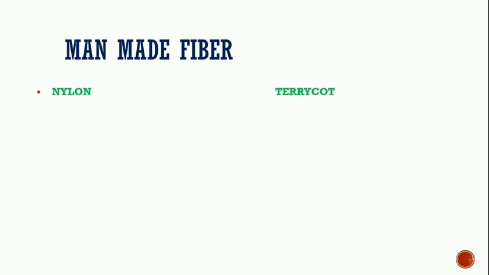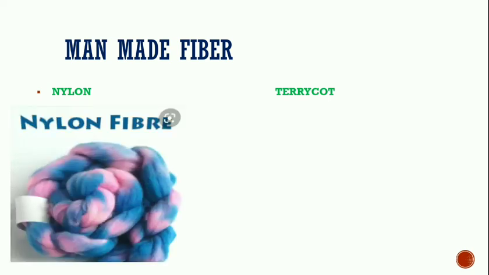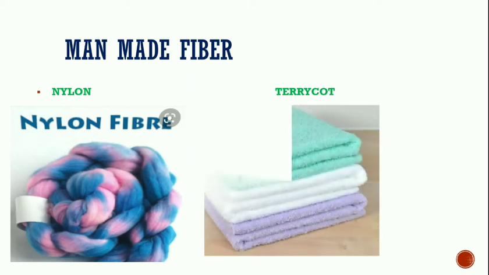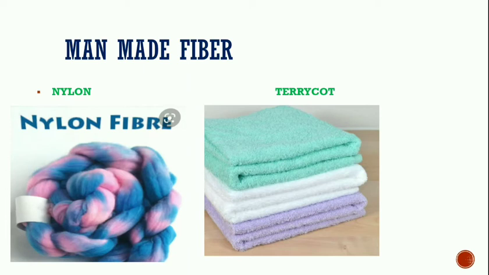Next is man-made fiber. Nowadays, man-made fibers are very commonly used, like nylon. This is a nylon fiber. Nylon fiber is also used to make some clothes. Terracotta is also one of the fibers, which is used to make a towel. We are using towels now. This is made up of a terracotta material.